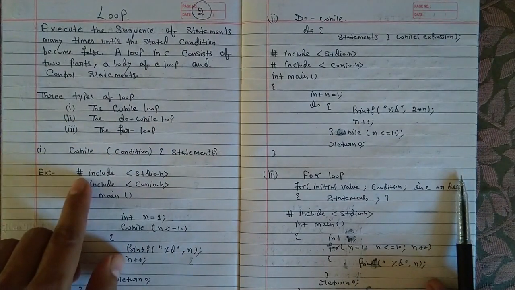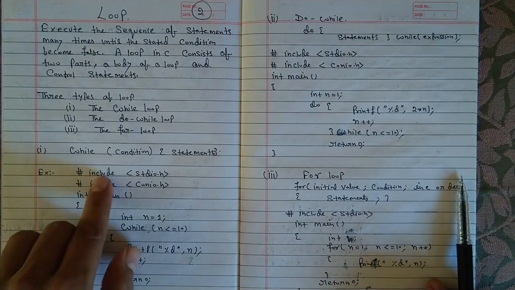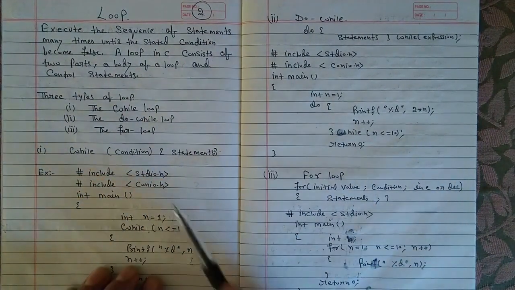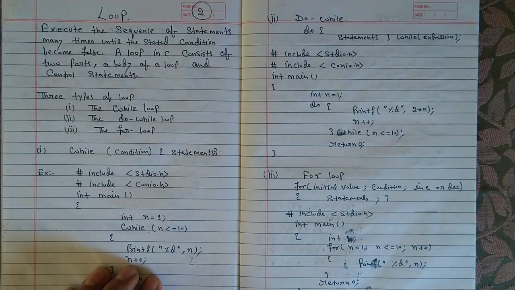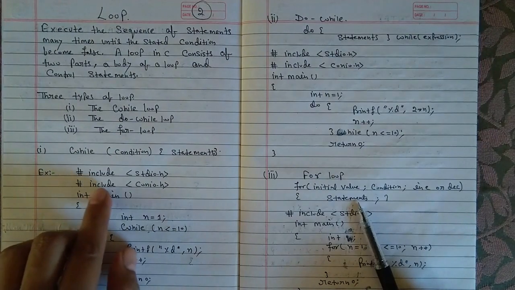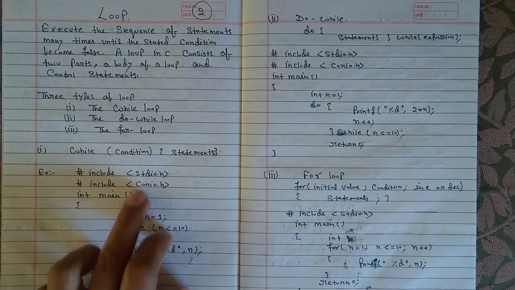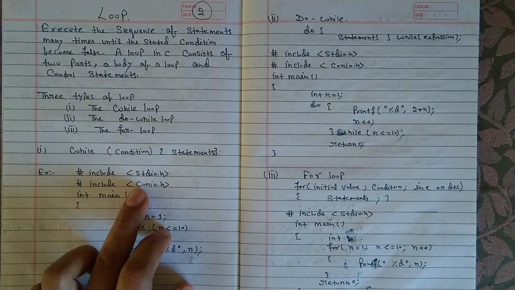In this example we have written #include, which is a header file, and we are including stdio.h, that is, standard input output. The second one we have written is #include conio.h. What is the meaning of conio.h? You know that conio.h is a header file used mostly by MS-DOS compilers to provide console input output.